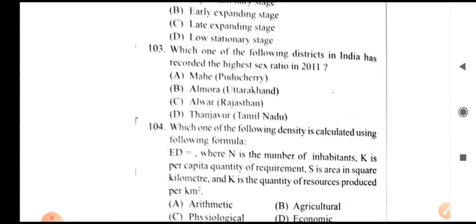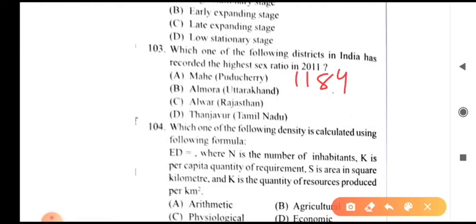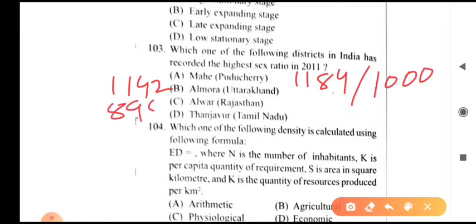Mahe is 1184 per thousand males, Almora in Uttarakhand 1142 per thousand, Alwar Rajasthan 895, and Tamil Nadu 1035 per thousand. So the correct answer is A, Mahe.